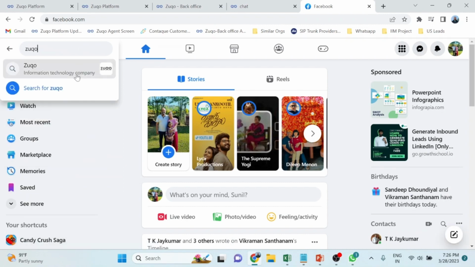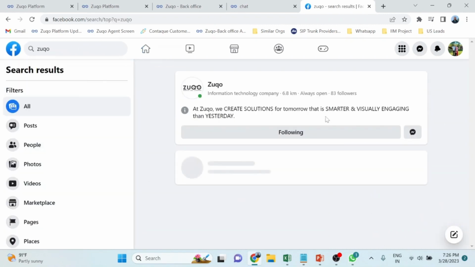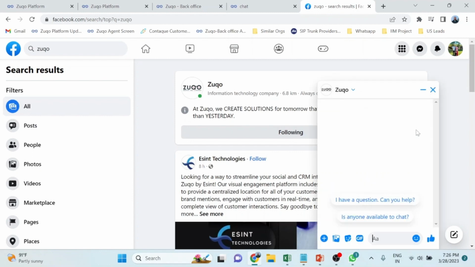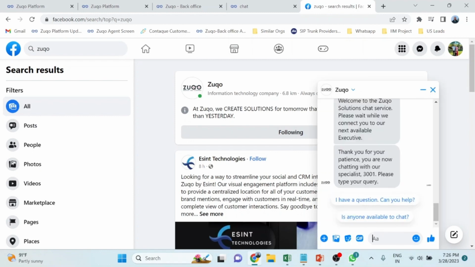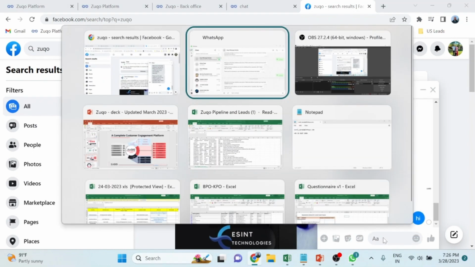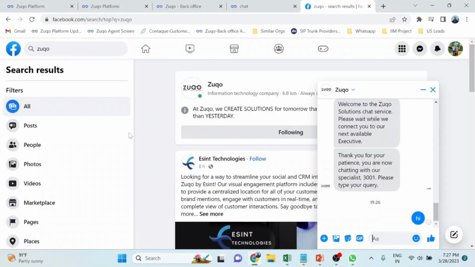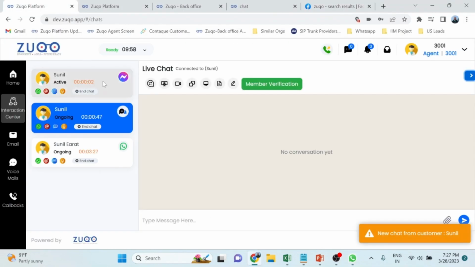So this is a Zuqo page. Similarly, if you have a Facebook page with Facebook Messenger, it can be delivered. You see multiple interactions over here: Facebook Messenger, live chat, or WhatsApp.